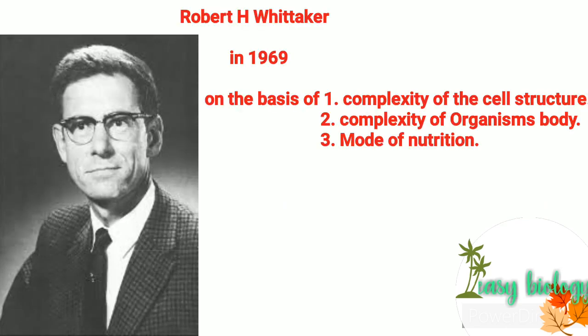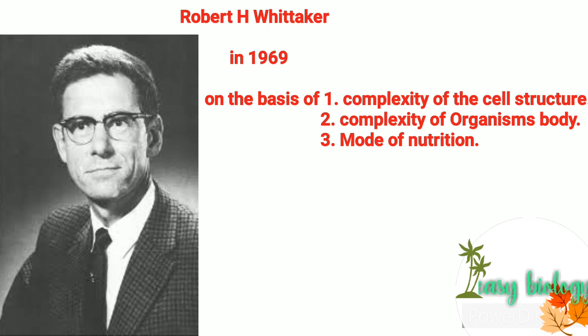Now, five kingdom classification is a well known and well accepted type of classification. It was proposed by Robert Whittaker in 1969.